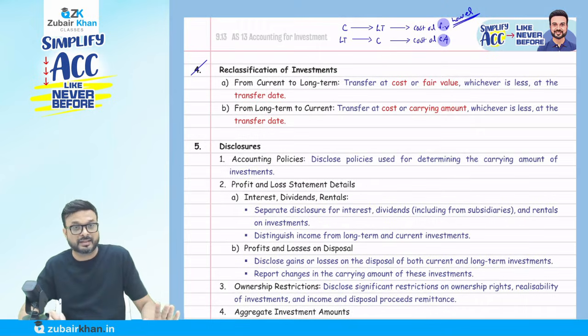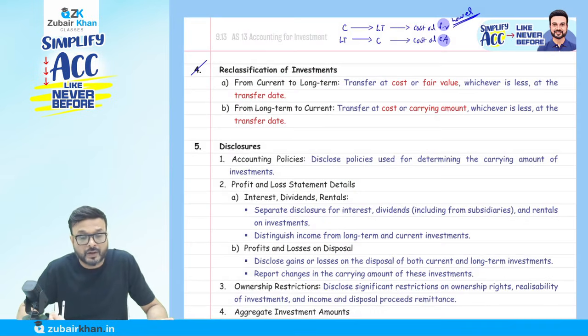Now please understand this. They say fair value or carrying amount, whichever is lower, but in both cases cost is common. When reclassifying from current investment to long term, remember cost or fair value, whichever is lower. From long term to current, cost or carrying amount, whichever is lower. Here it is fair value, here it is carrying amount.